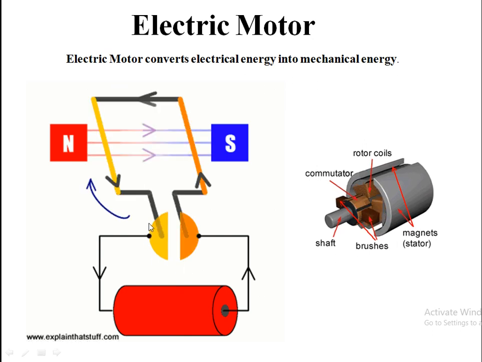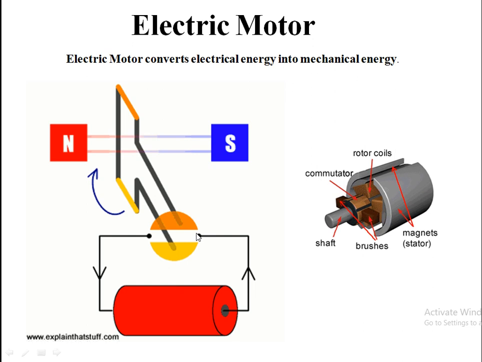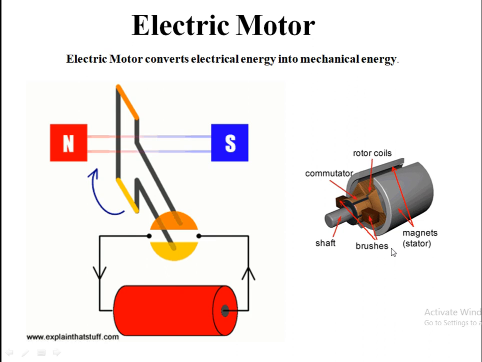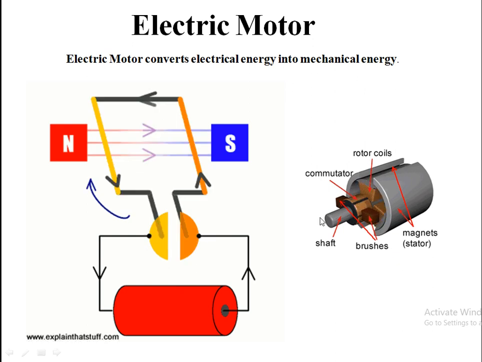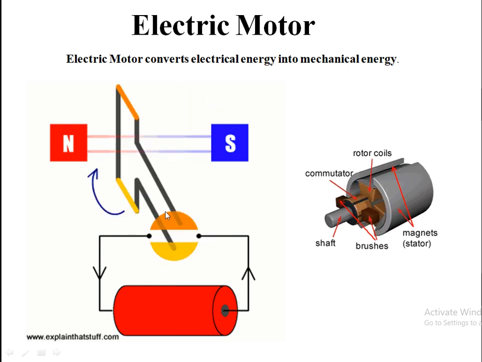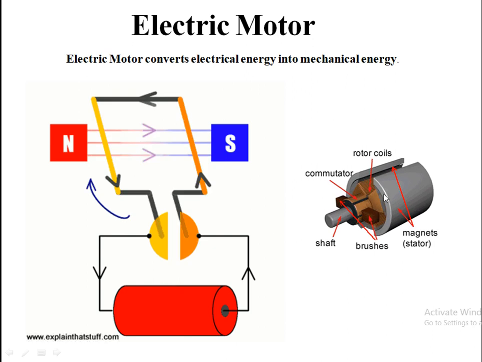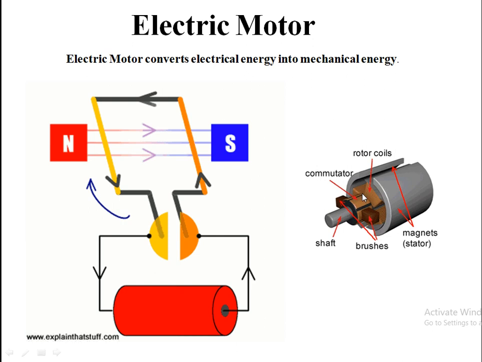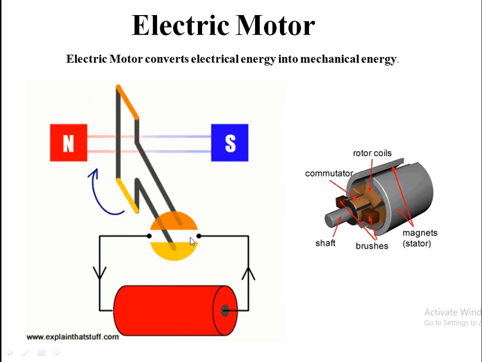There is an arrangement which is called a split ring arrangement. It comprises a commutator, rotor coils, magnets, brushes, and a shaft, as you look in this picture. These are the split rings. Here these rings are split, they are not whole, so these are called split rings.